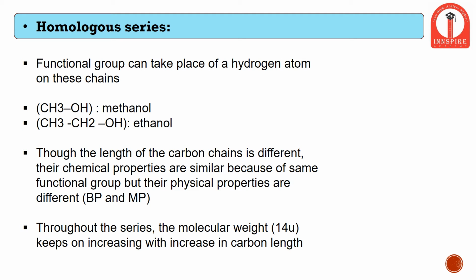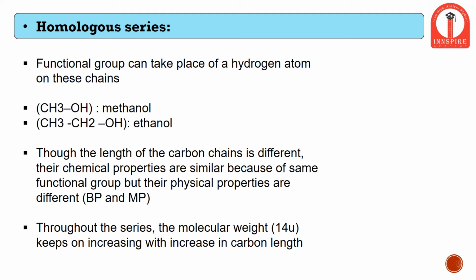Now we will study the homologous series. The homologous series means a series of carbon compounds with the same functional group, which can be applied throughout the common series. For example, if we study the methane group, since it ends with ANE, it means it has only single bonds.